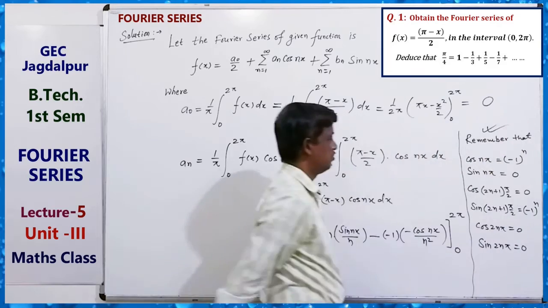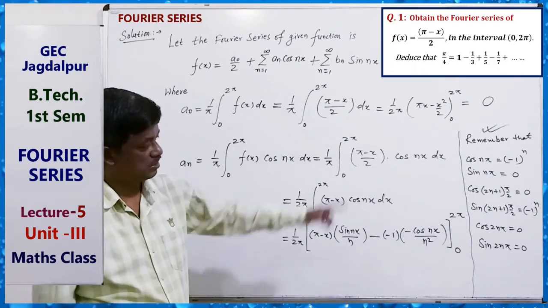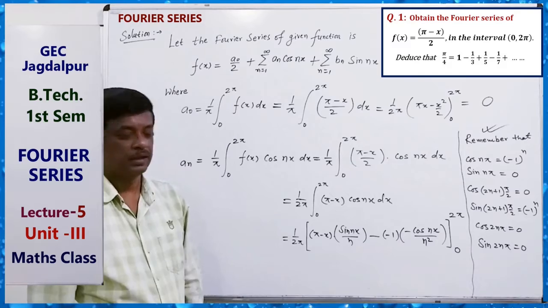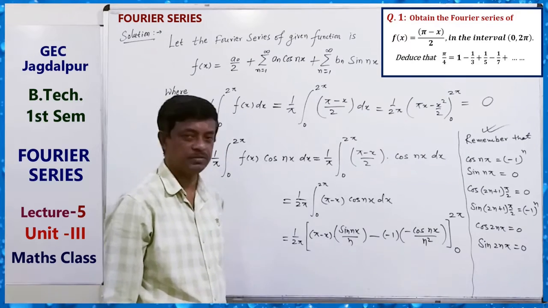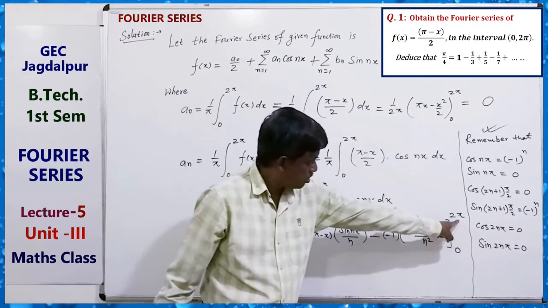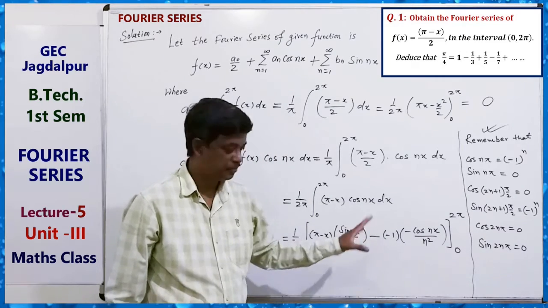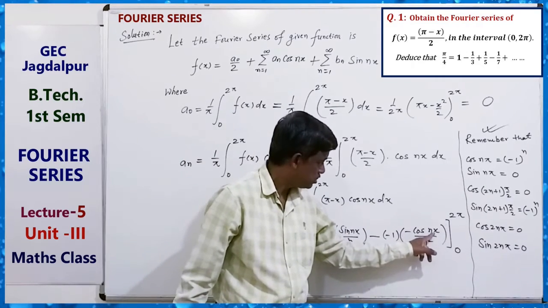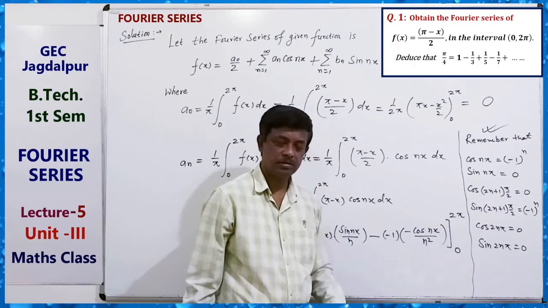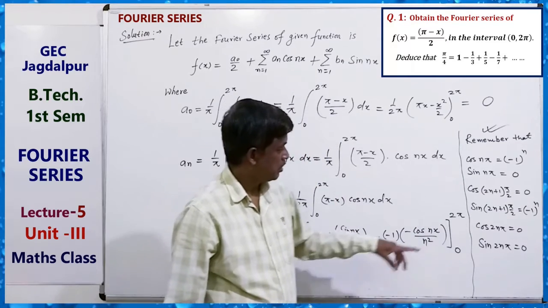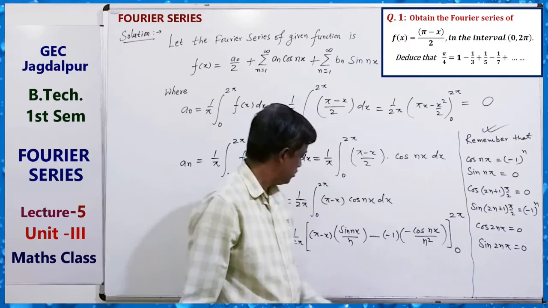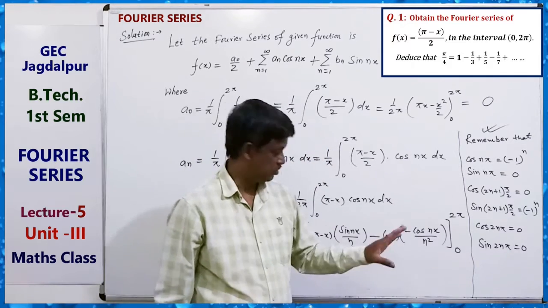All the formulas are very important, just remember this. Okay, and now find its value. Cos 2n pi, sin 2n pi 0, and sin 0 is 0.